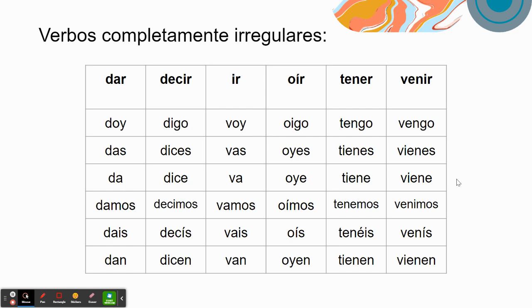Oír, which is to hear: oigo, oyes, oye, oímos, oís, oyen. Tener, which is to have: tengo, tienes, tiene, tenemos, tenéis, tienen. And venir, which is to come: vengo, vienes, viene, venimos, venís, vienen.